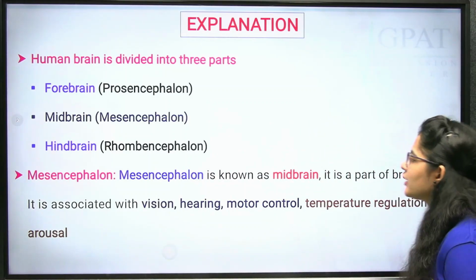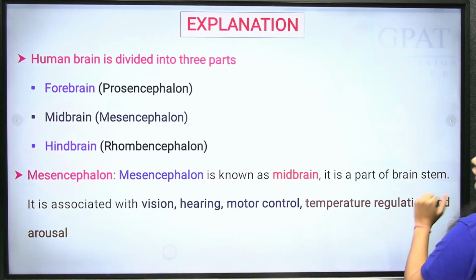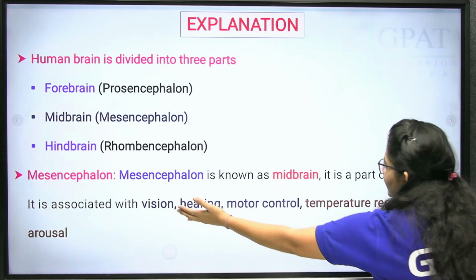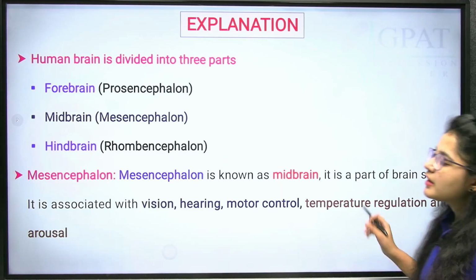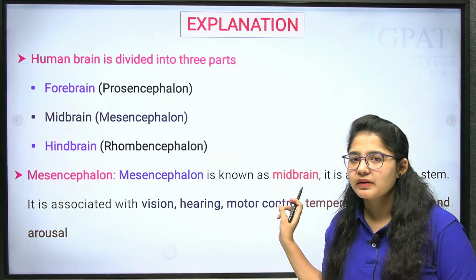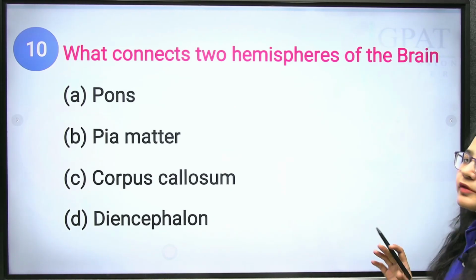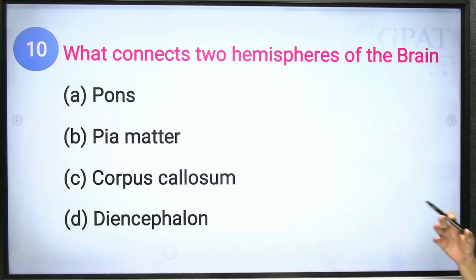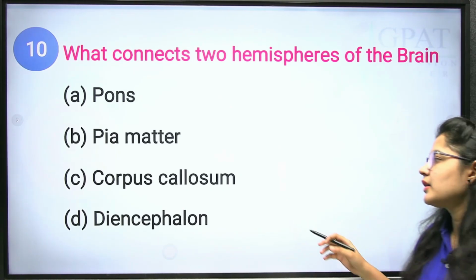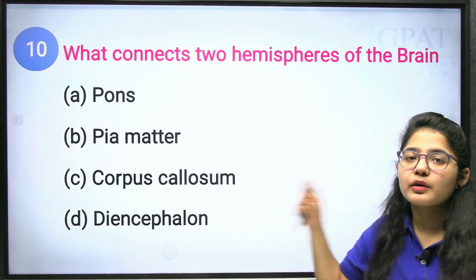Clear? What is mesencephalon? The midbrain. It is a part of your brain stem associated with vision, hearing, motor control, temperature regulation and arousal. Clear? Okay. Next question. What connects the two hemispheres of the brain? The brain's two hemispheres are connected via the corpus callosum.